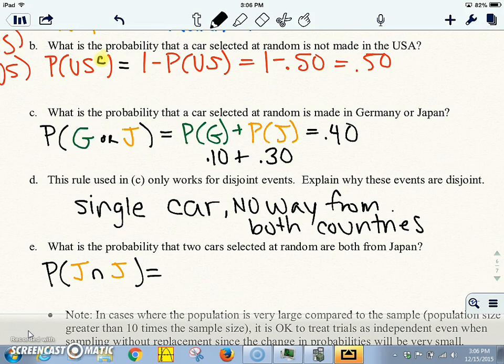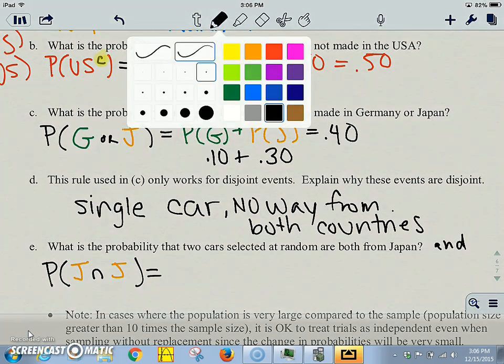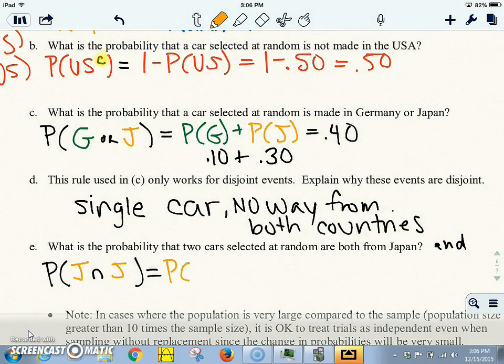E, what is the probability that two cars selected at random are both from Japan? So this is an "and" question, or intersection, which would be the probability of Japan times the probability of Japan, which would be 0.3 times 0.3, or 0.09, or 9%.